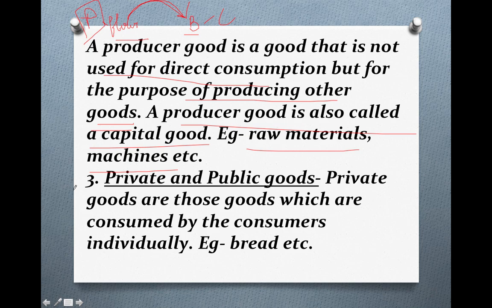Next is private and public goods. Now private goods are those goods which are consumed by the consumers individually, which a consumer consumes individually, which the consumer purchases for his own benefit. He will only use that product. Okay. Then examples will be bread, cosmetic item, furniture. So whatever product the consumer is purchasing for his own benefit can be termed as private goods.